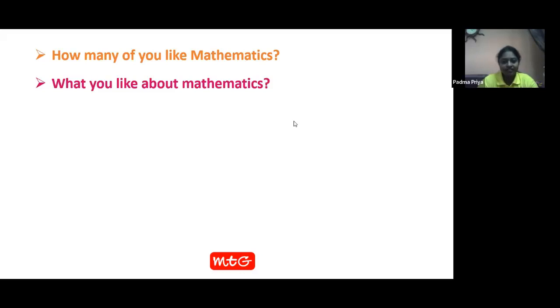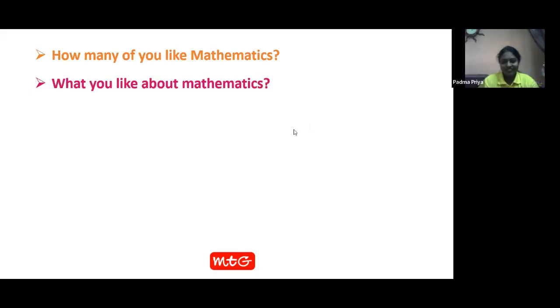Here we have Shriyansh with us. Yes, Shriyansh, please, can you tell me what is something that you like about maths? Ma'am, I like fractions and their factors, multiples, and also rational numbers.